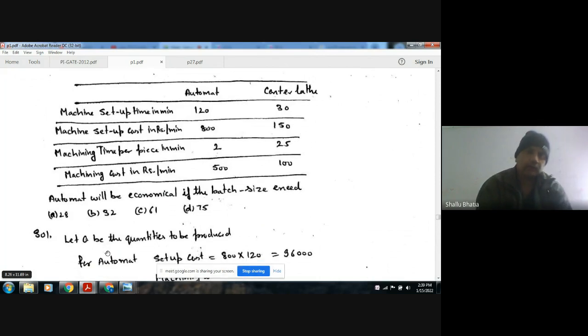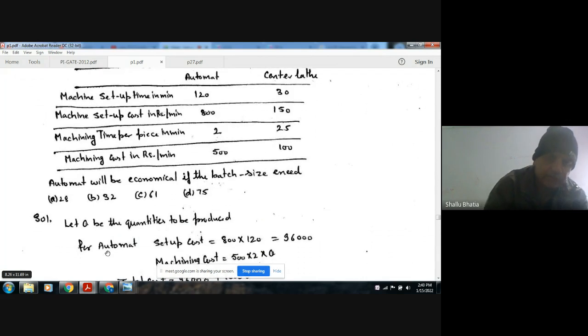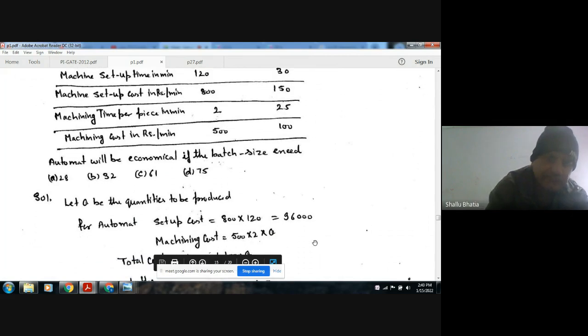So first of all we have to calculate the cost that is involved with the automate and that involved with the center lathe, with the quantity Q to be found. The automate setup time is 120 minutes and the setup cost is 800 per minute, so the setup cost is 800 into 120, that will be 96,000.